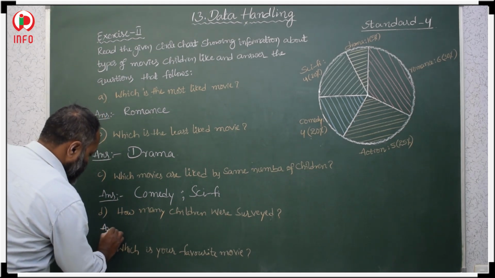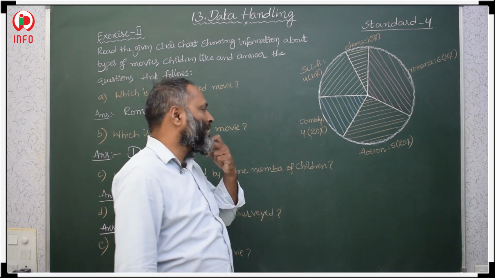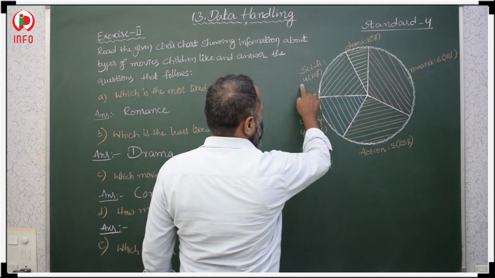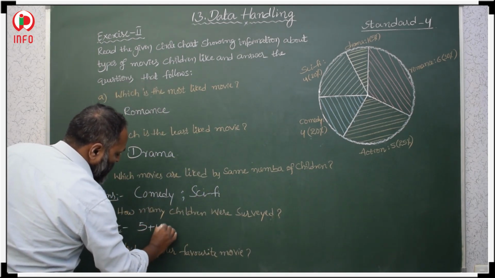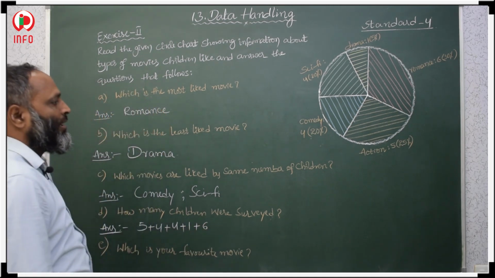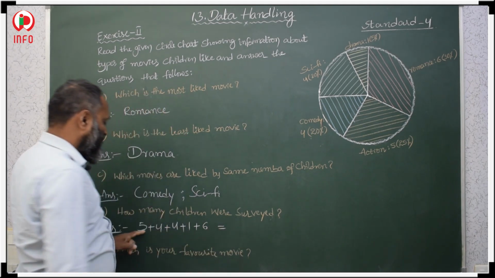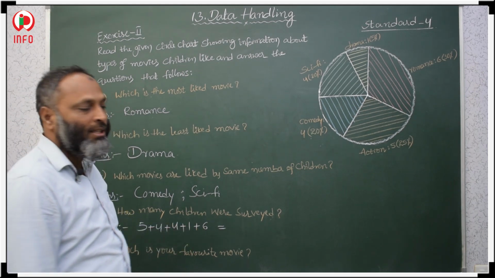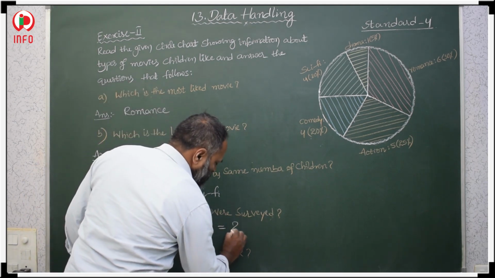Then after that, how many children were surveyed? How many children means all the students, so we should add: 5 plus 4 plus 4 plus 1 plus 6. Then 5 plus 4 is 9, 9 plus 4 is 13, 13 plus 1 is 14, 14 plus 6 is 20. Total how many children? 20 children.